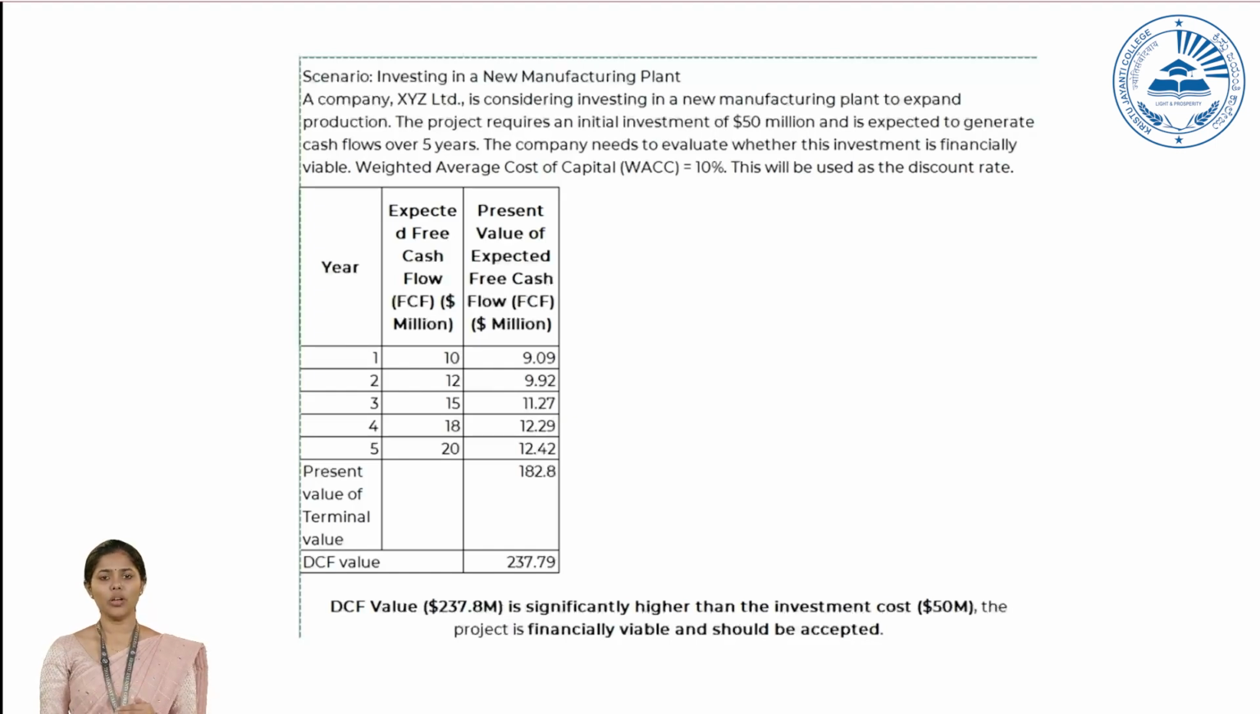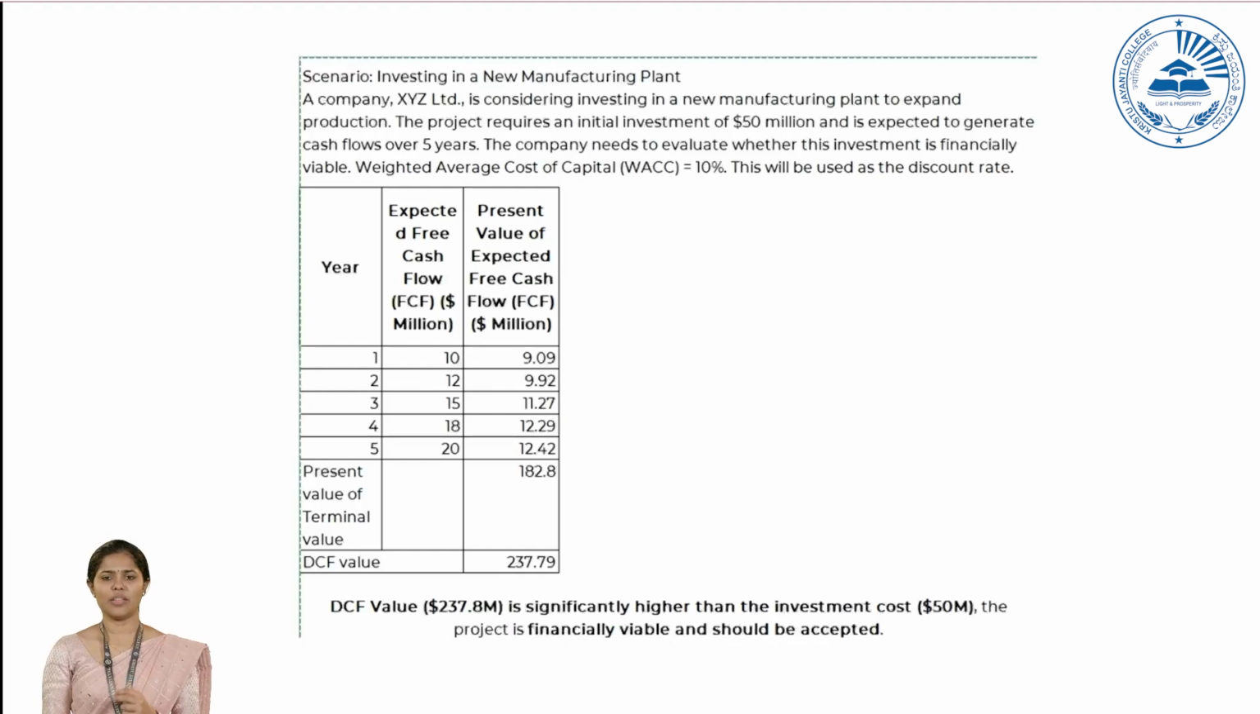In year 2, we are expecting 12 million cash flows from that particular investment. The next column represents the value of that 12 million today, that is 9.92. And how are we arriving at that value? By dividing 12 by 1.10, that is, with the discount rate. After arriving at the present values of all the 5 years, we have to take the aggregate of that, and we have to add the terminal value along with this present value of cash flows.